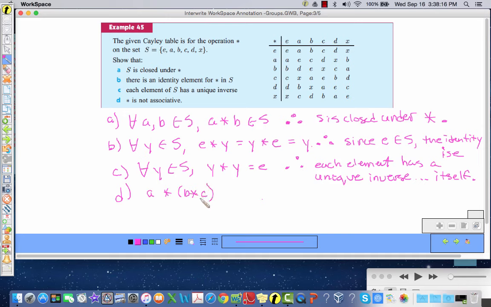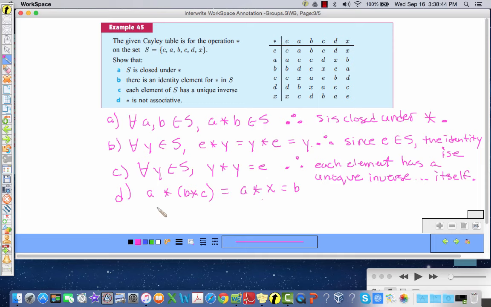And sometimes you just have to pick and choose. So this is equal to A star, well, what is B star C? B star C is equal to X. So I work within the parentheses first, and this turns into A star X. And what does A star X equal? A star X is equal to B. So that equals B.